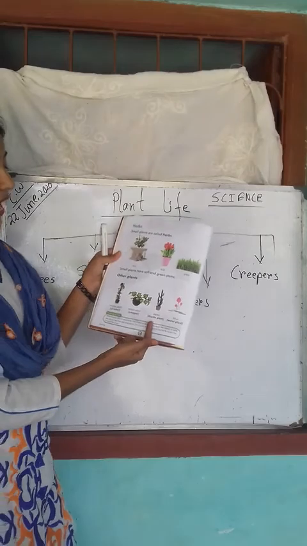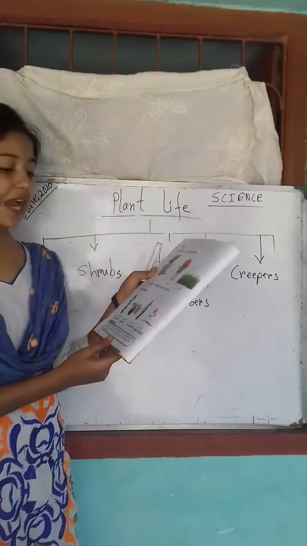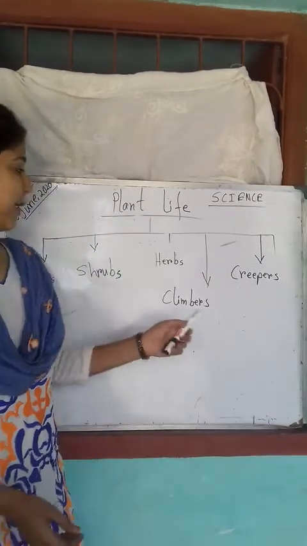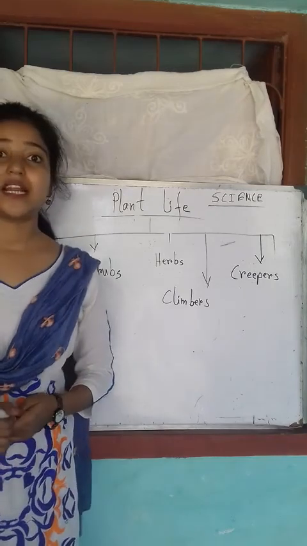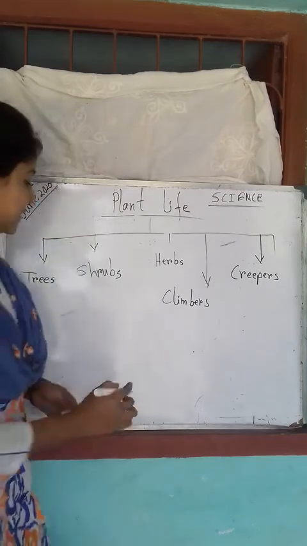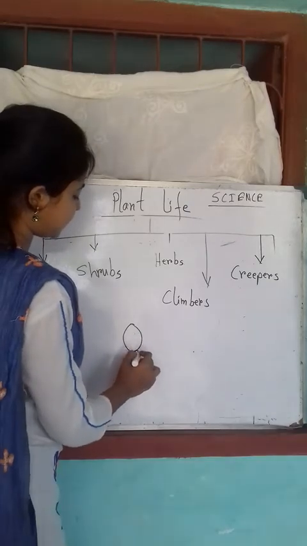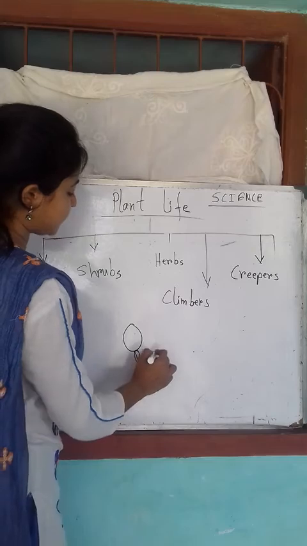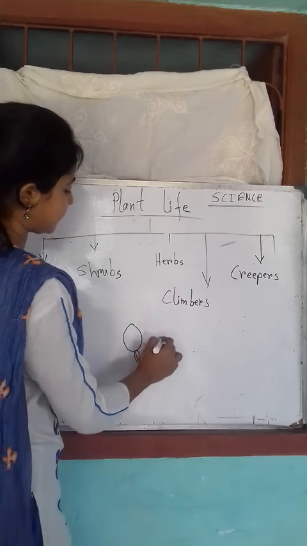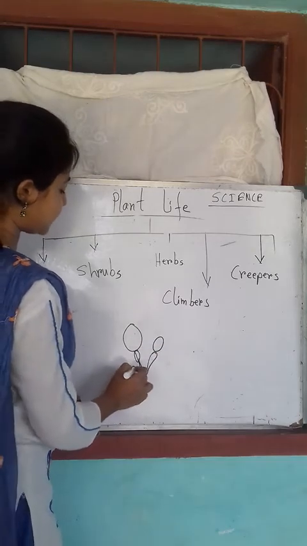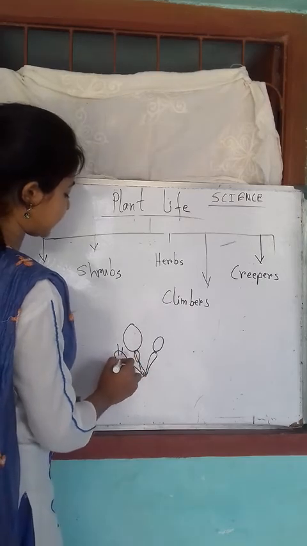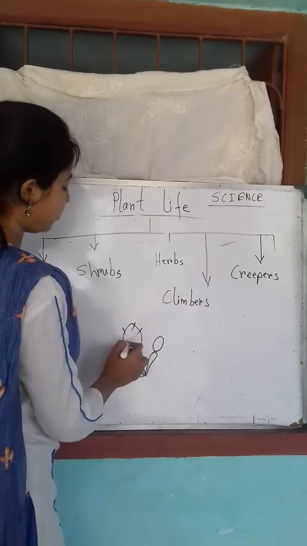Okay, there are cactus and lotus also. Apart from climbers and creepers, there are thorny plants which have spikes. You have seen this type of plants, they have spikes, thorns all over their body.